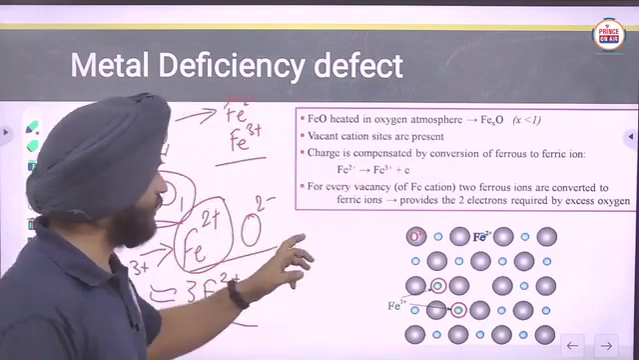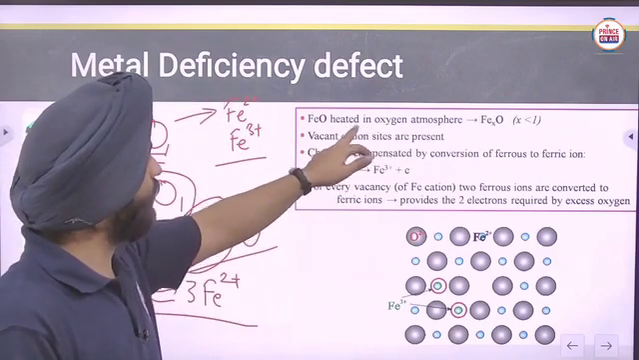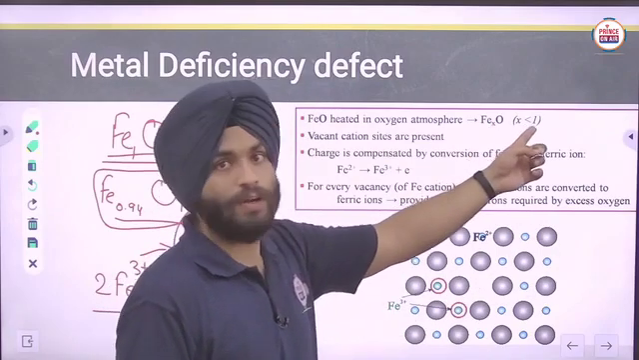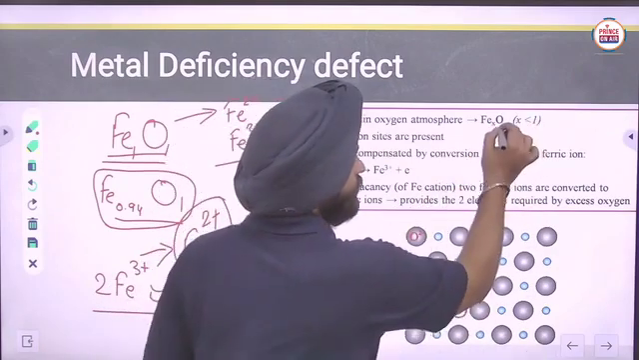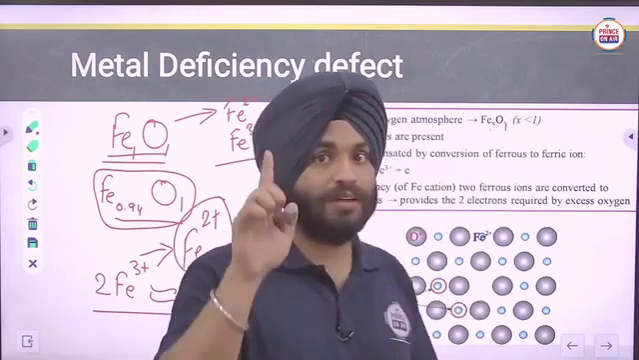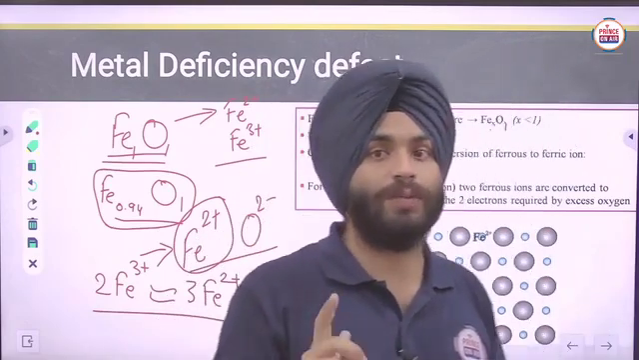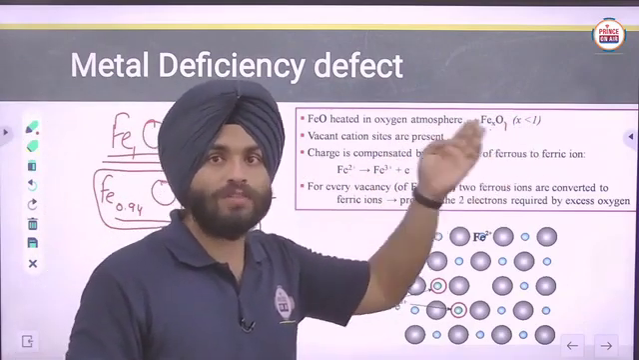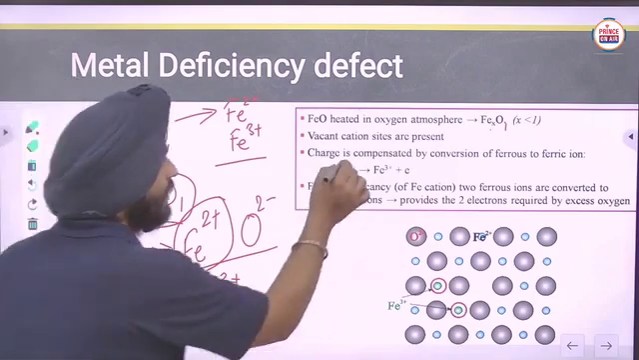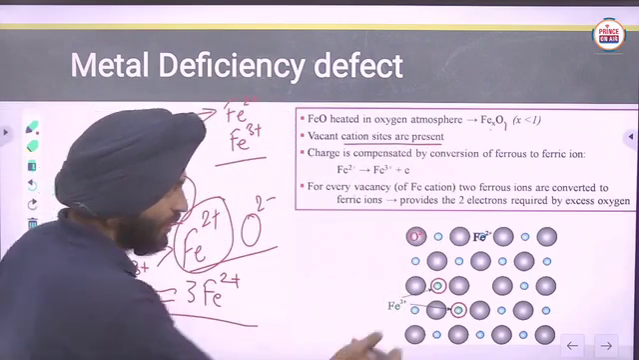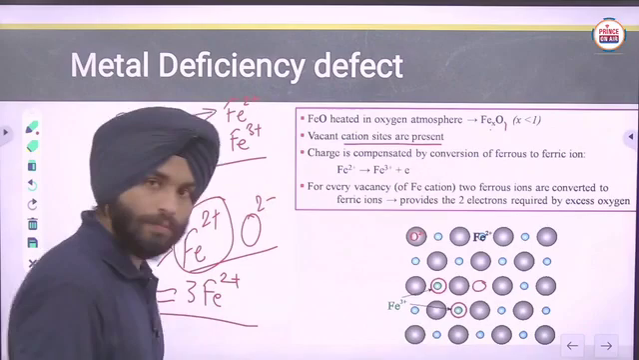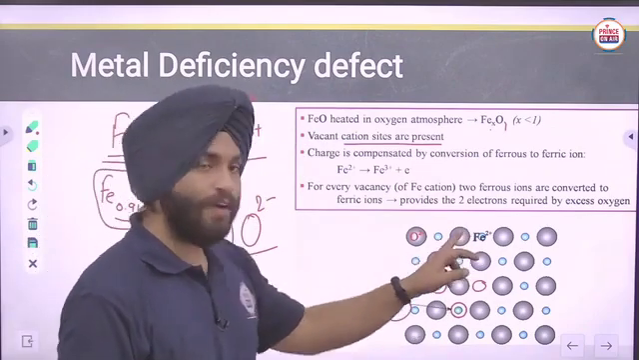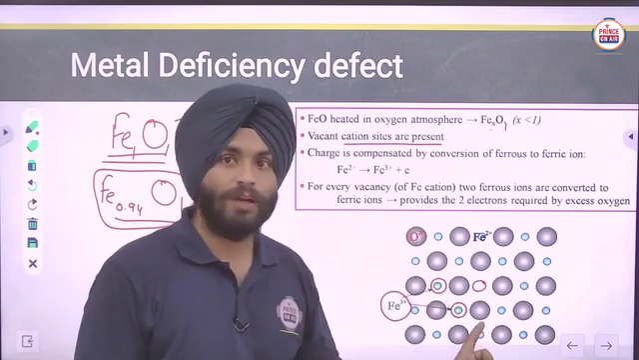Now here you can see FeO heated in an oxygen atmosphere. So actually the x is less than 1. Here oxygen is 1, x is less than 1, means the number of iron ions will be less than 1, or you can say less than the number of oxide ions. So vacant cation sites are present here, because Fe3+ ion is present and only Fe2+ ion is required, so one will be left.